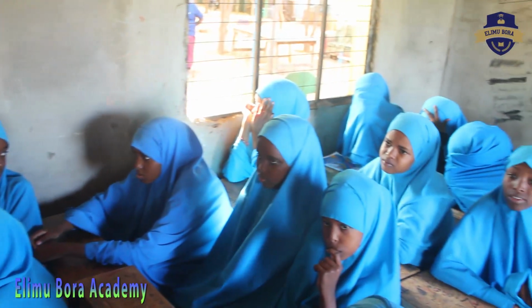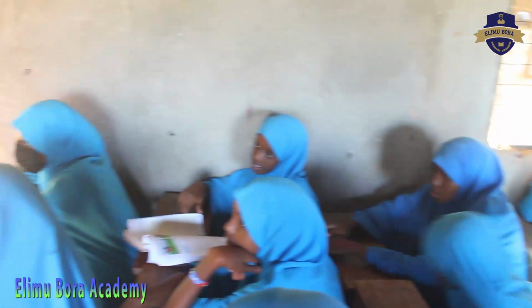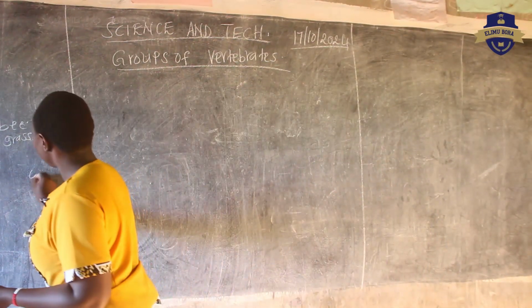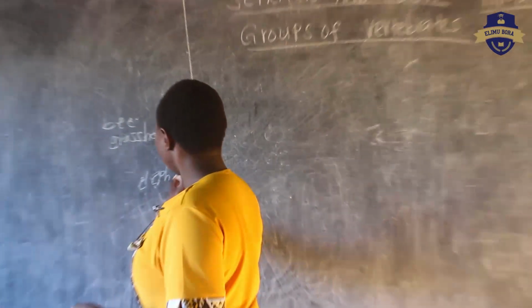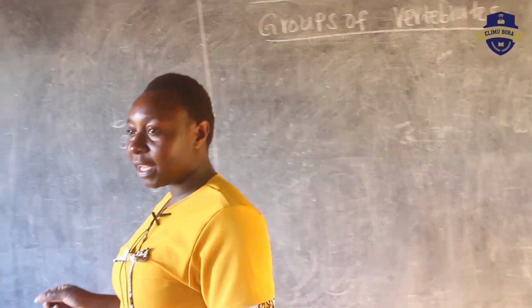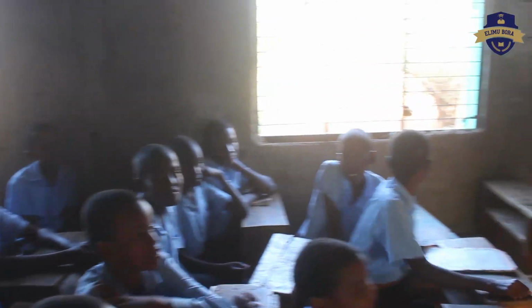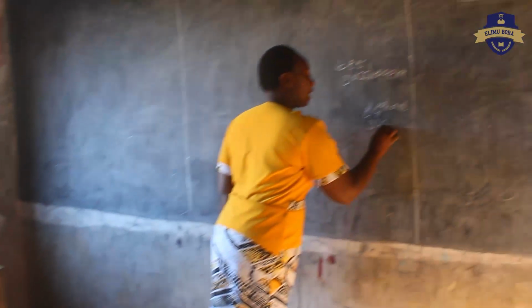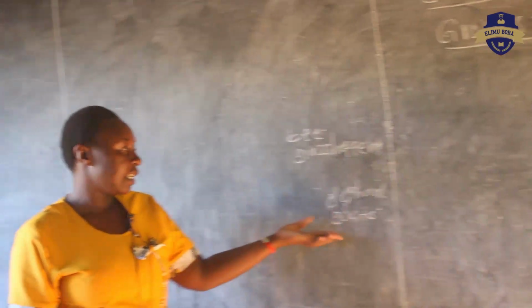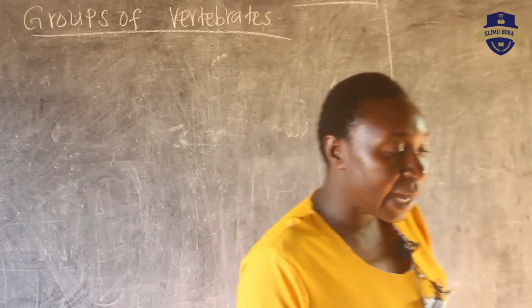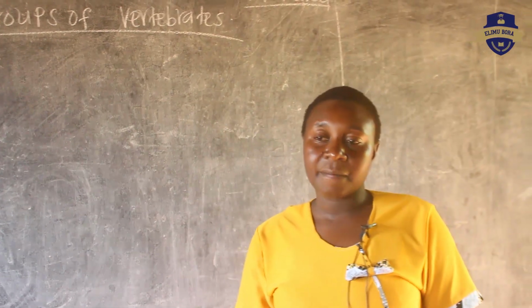So, what about the vertebrates? Now animals with backbone. Give me one example. Elephant, very good. We have been told elephant is a vertebrate. Any other? Yes, goats. So animals like elephants, those wild animals, other animals that live at home like goats, even yourself, you are a vertebrate because you have a backbone.